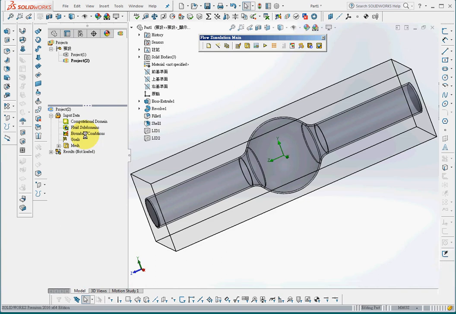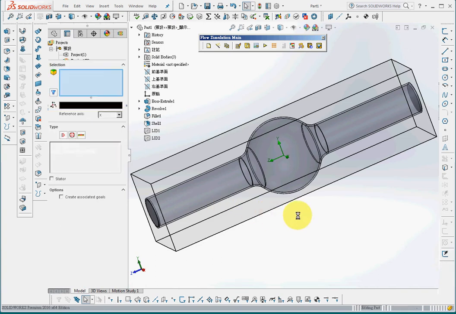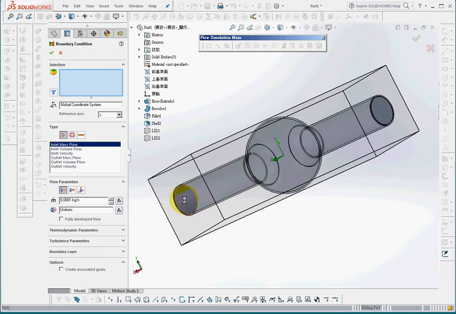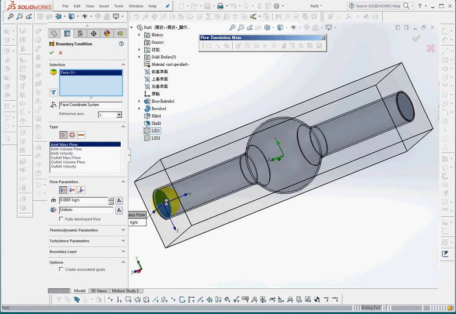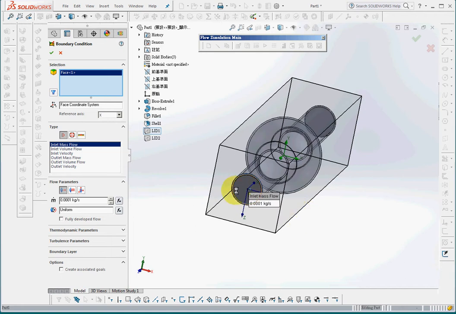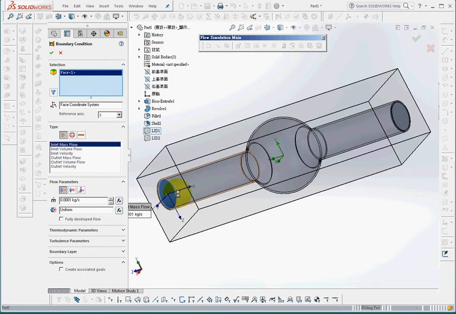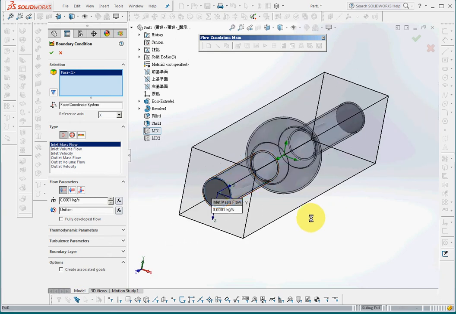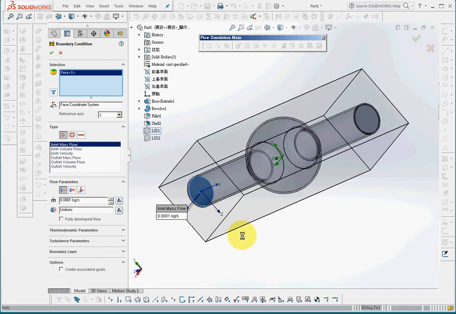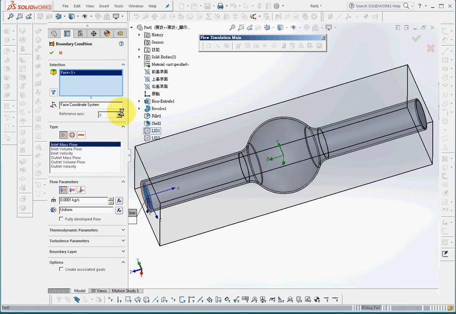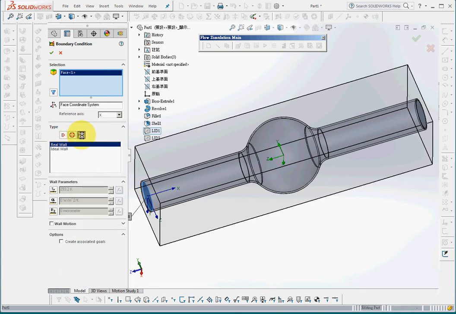Step 3, boundary conditions. Insert a boundary condition. Make sure that you choose the internal surface instead of external surface. The surface that came in contact with the flow. So not this surface, the internal surface, which is the surface in contact with the flow. So this page is velocity and mass flow rate or volume of flow. This page is for pressure, and this page is for condition of wall.